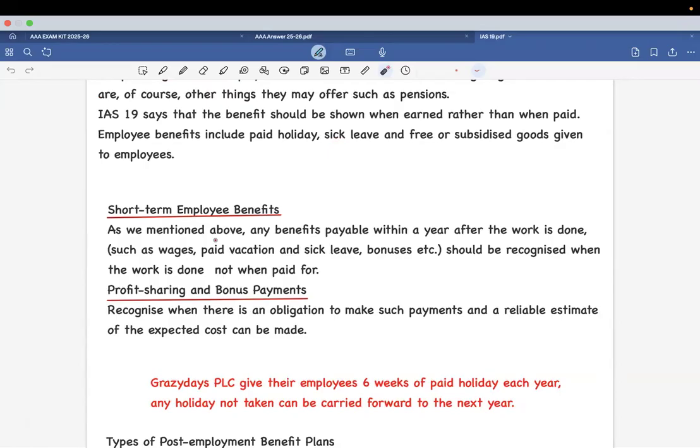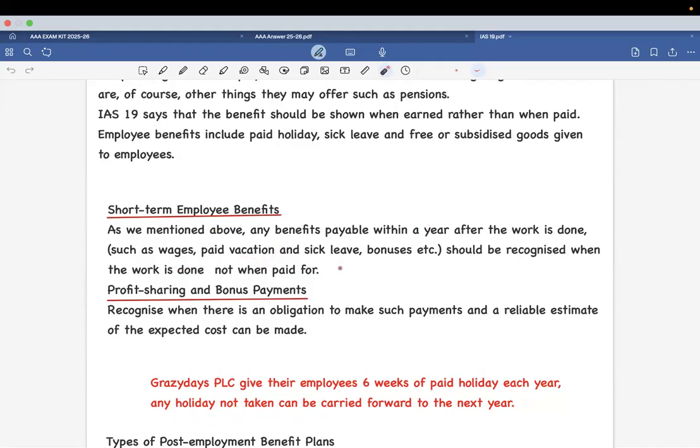Now, short-term employee benefits. Benefits could be in any form, right? If the benefits are being paid or settled within a year itself, then that becomes short-term employee benefits. Short-term employee benefits are as such the wages, paid vacations, sick leave, bonuses, etc. And it is to be accounted for as if it is given in the year itself.